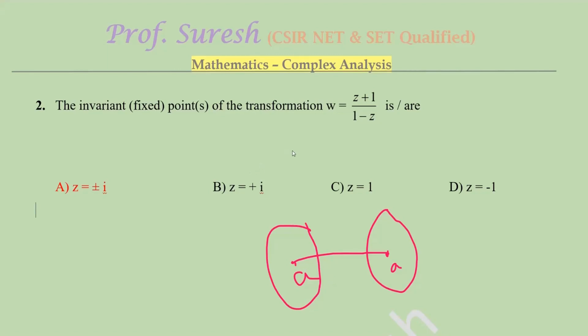So how do we find this? This is the element and this is its image. To find the fixed points, the element and image must be the same. In the general form, Z is the element and W is its image. So the fixed points are given by replacing W or T of Z by Z and then solving. So Z equal to Z plus 1 by 1 minus Z. If you solve this, you get the answer Z equal to plus or minus i.